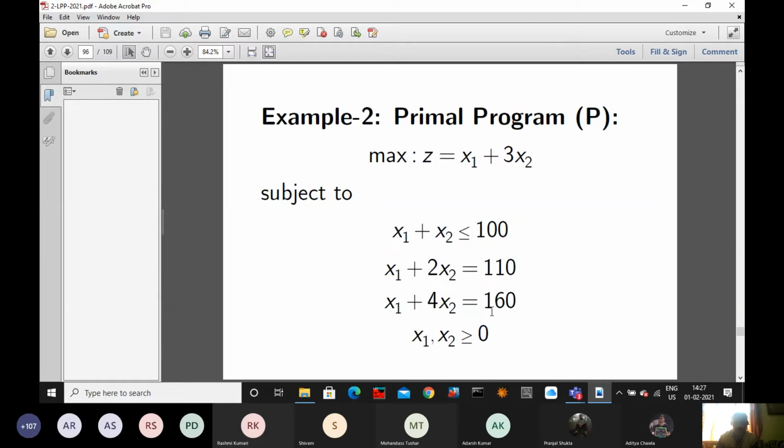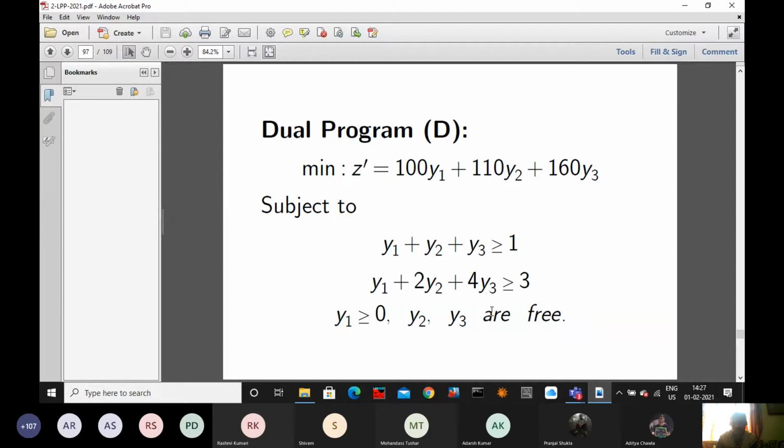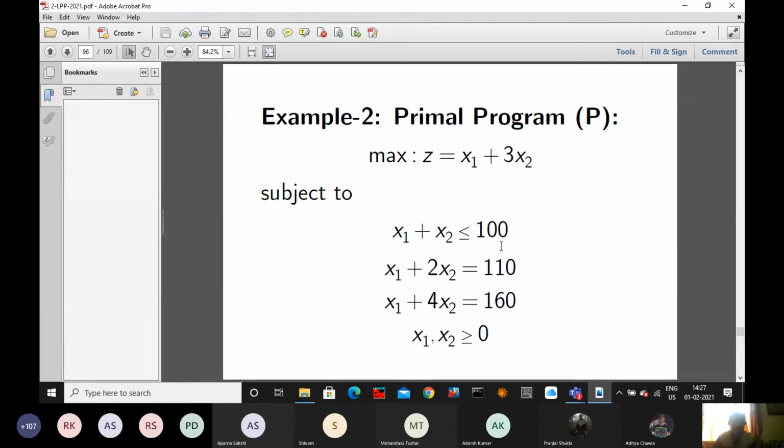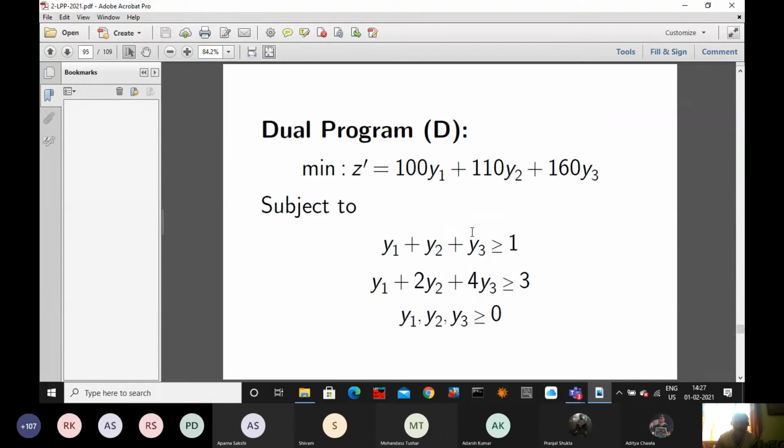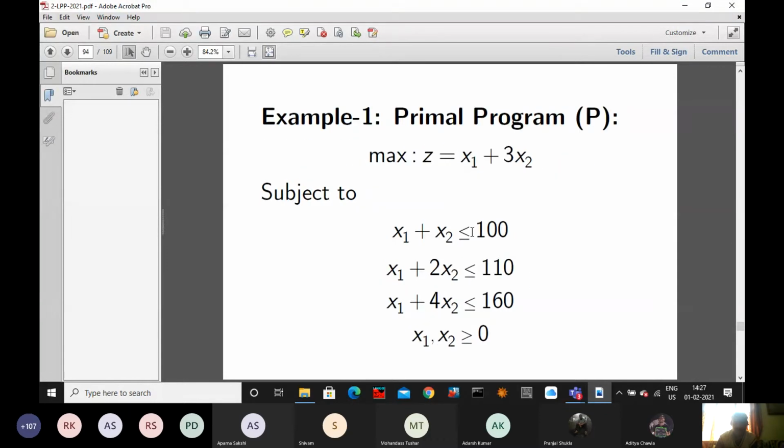So now, example 2 is over. You have noted down the answer. Sir, could you explain why Y2 and Y3 are free? If it is equal type, I am telling, the first one is less than equal type. See, come to this first problem.